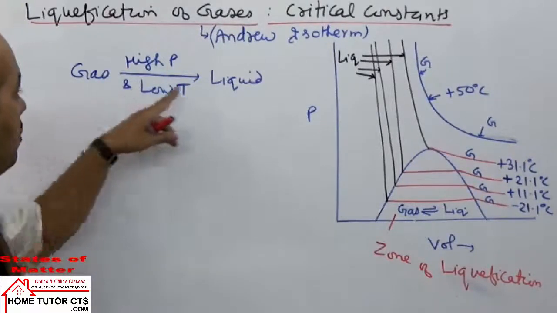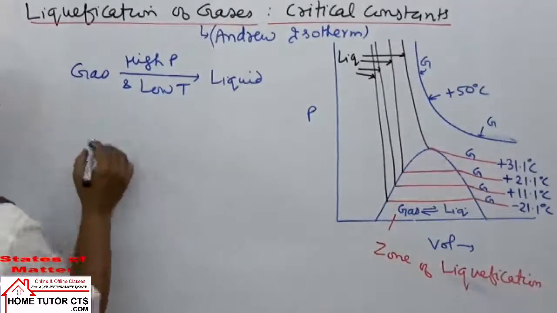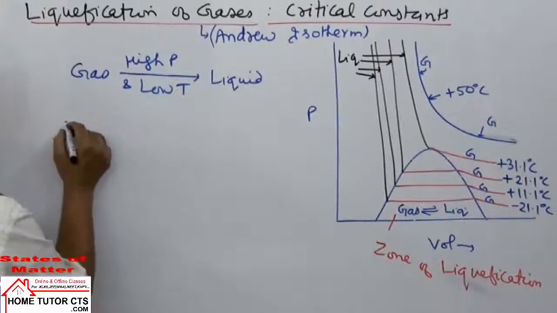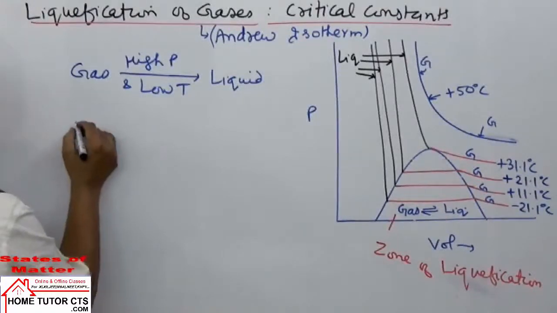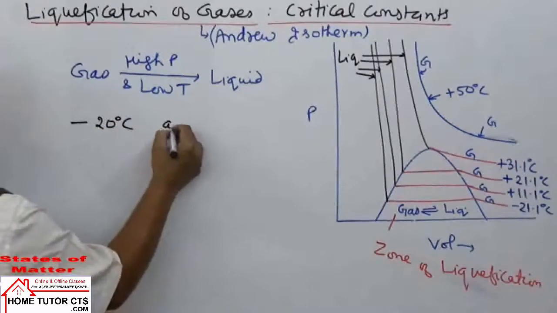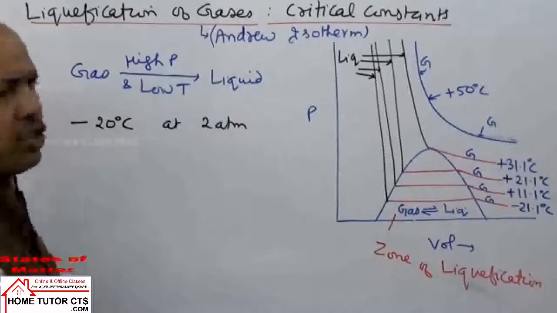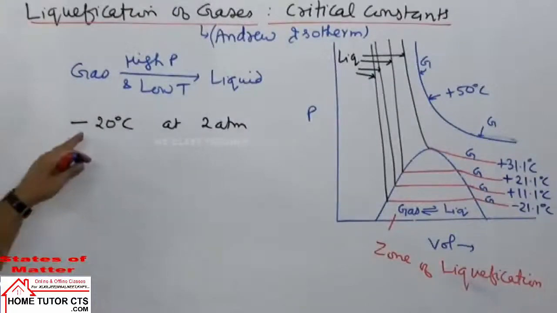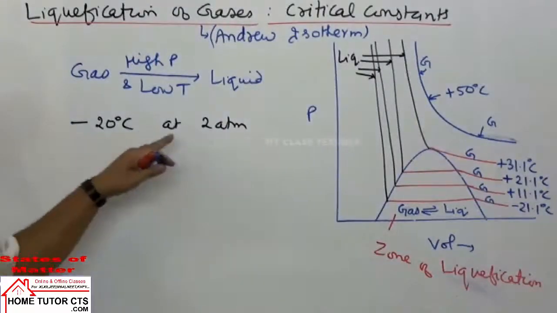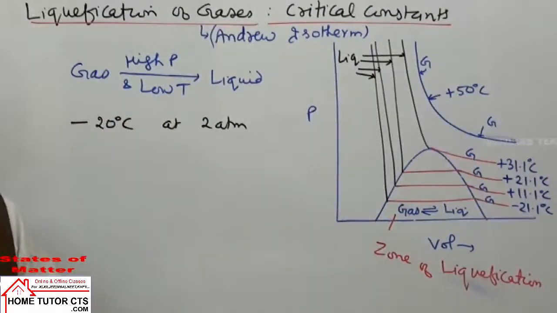So when the gas volume can be decreased, let us take a gas. We take one gas here, any hypothetical gas. It is liquefied at a temperature of minus 20 degrees Celsius on applying pressure of, let's say, 2 atmosphere. We assume some gas can be liquefied on applying pressure 2 atmosphere when we take temperature minus 20 degrees Celsius.